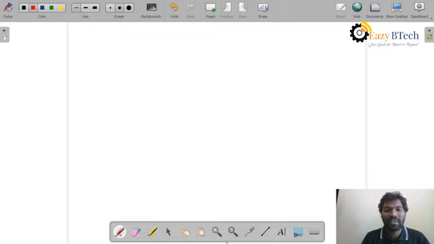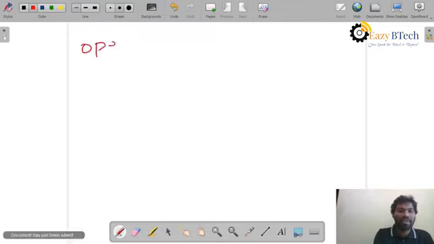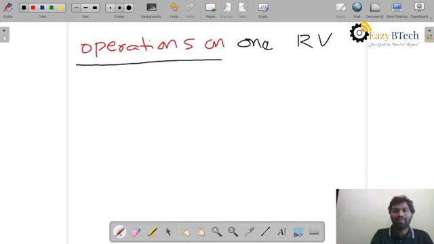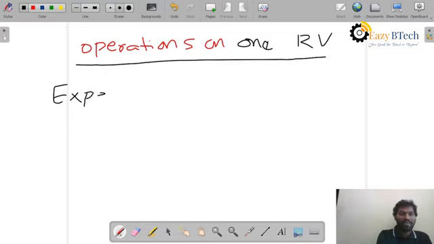We have discussed in the previous class the types of random variables and their distribution and density functions. Now we will see the next concept, that is operations on random variables. So the concept name is operations on one random variable. The first concept name is expectation. Very important one.